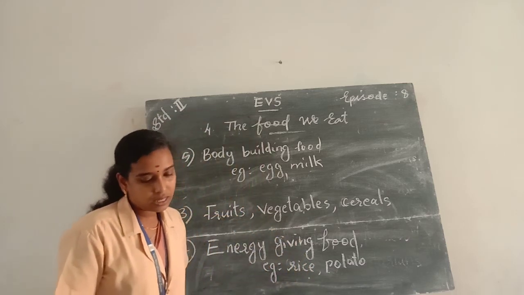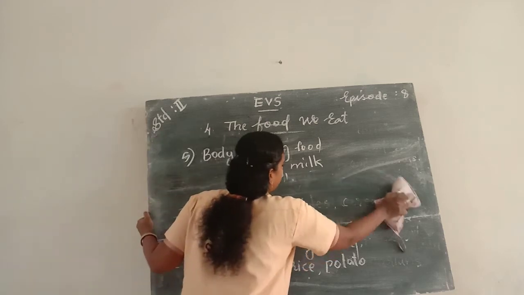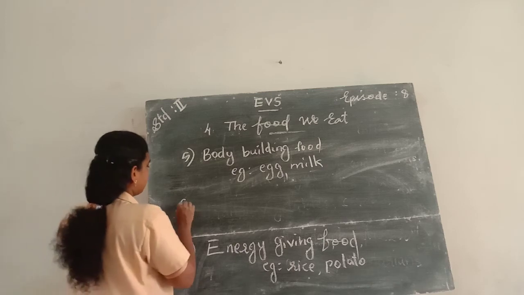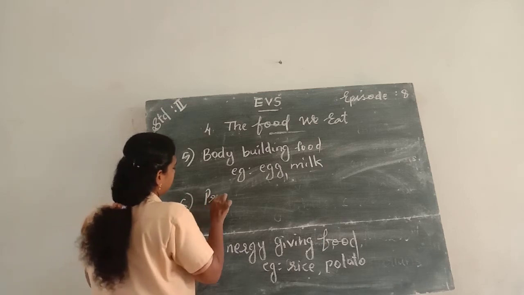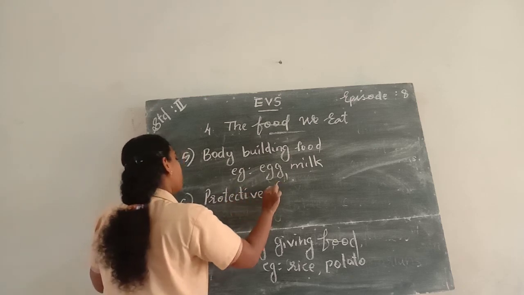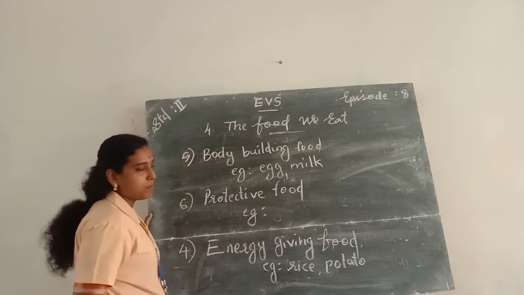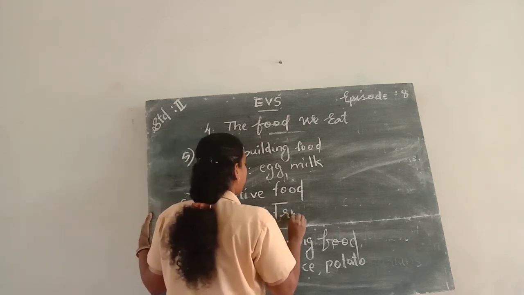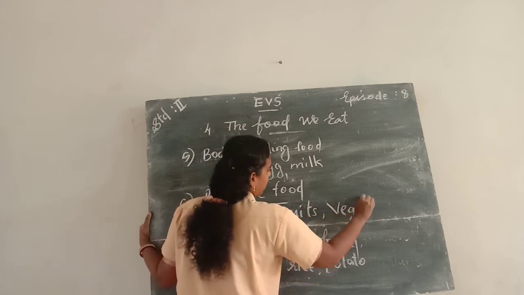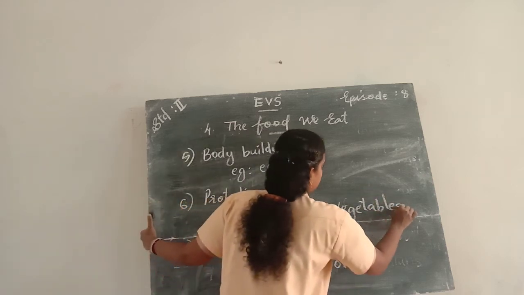And the sixth question is, which food items protect us from diseases? The protective foods protect us from diseases. And the sixth question answer, protective food. Example, fruits and vegetables. Fruits and vegetables are protective foods. So fruits and vegetables are the food items that protect us from diseases.